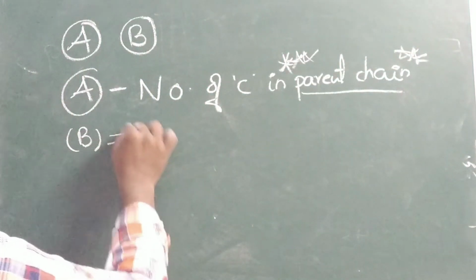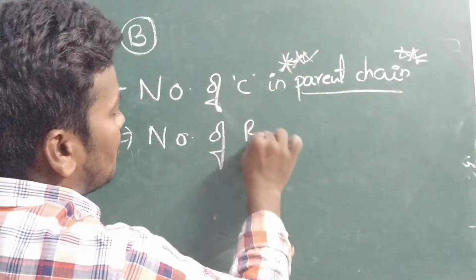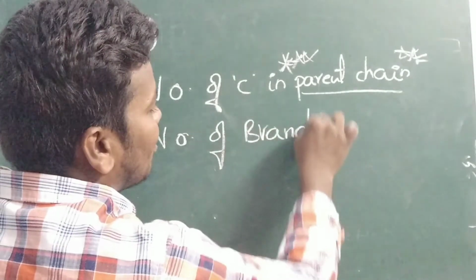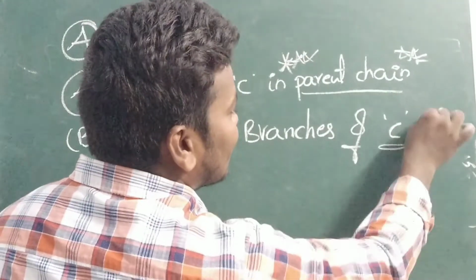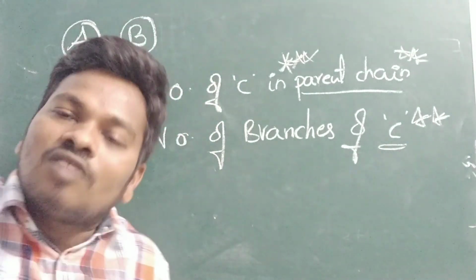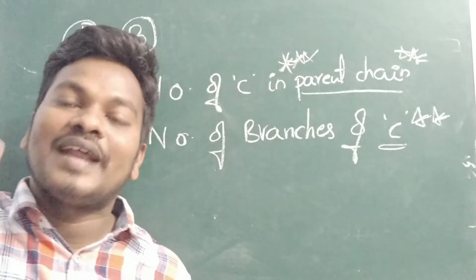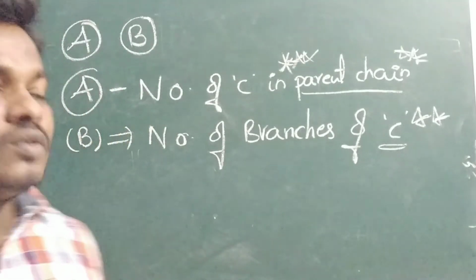B, number of branches of carbon. Here also make a star. Number of branches of the carbon. Only carbon branches we have to identify. So what happened?